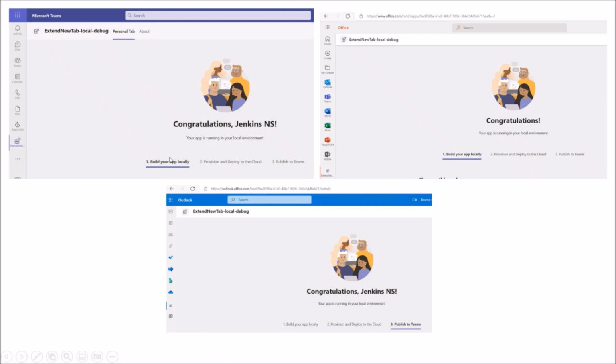You see, this is the Teams. The first image is the Teams. Second, on the right hand side, is the Office 365 Office, right? Third, below, is the Outlook. All three look the same, right? Whatever you feel, if you want to develop some apps accessible from everywhere in your office, then you can go with this feature. Just we go for the demo.